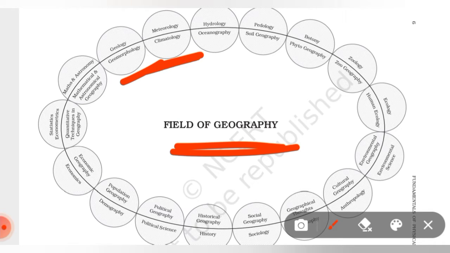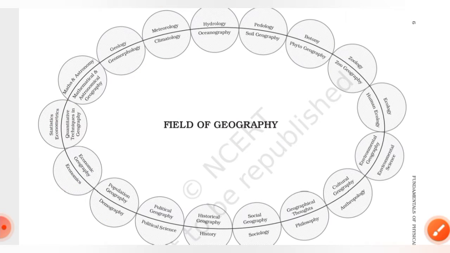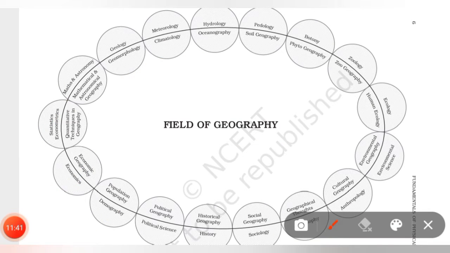Here, meteorology. What we study in meteorology is climate, and in geography we also need to study climate. So meteorology is linked with geography. All these sciences are linked with geography. We'll see it one by one. So hydrology also, oceans, this is all part of geography. Now oceanography, this is part of geography. Here pedology, soil geography, botany, phytogeography, then zoology.